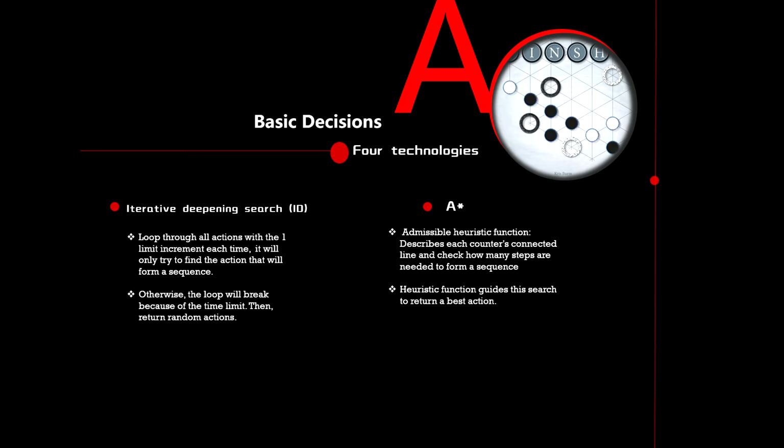We implemented 4 techniques in this project. The first two are iterative deepening search and A*. The way ID works is that it will try to return an action of either a formal sequence or a random choice. A* uses a heuristic function to get its search to return the best action for the current state. The heuristic function we designed finds the minimum steps needed to form a sequence for each of the 5 available positions.